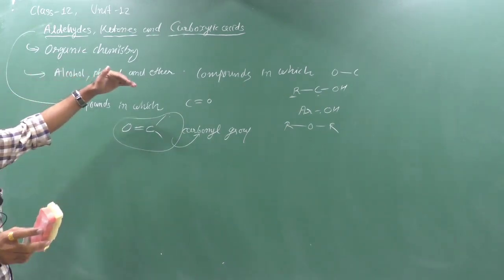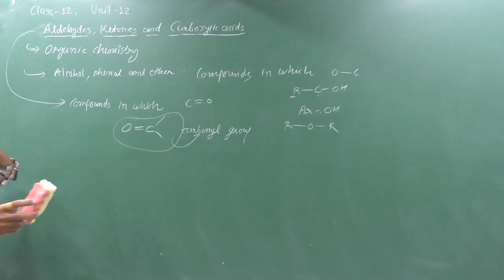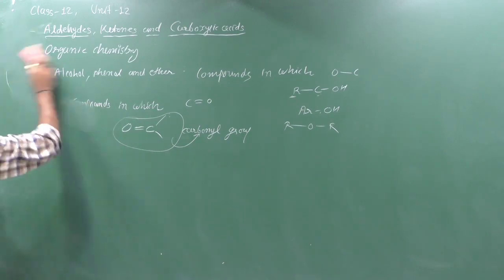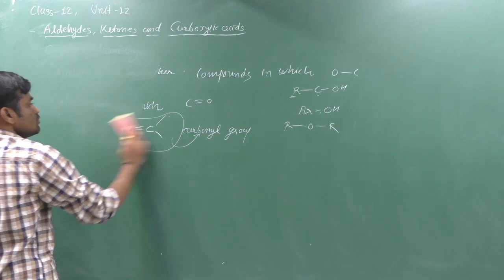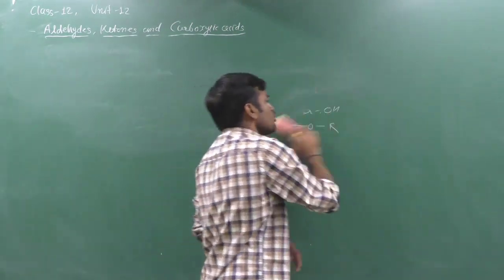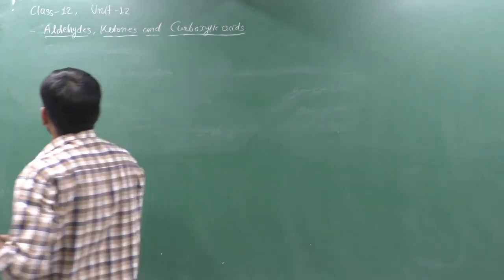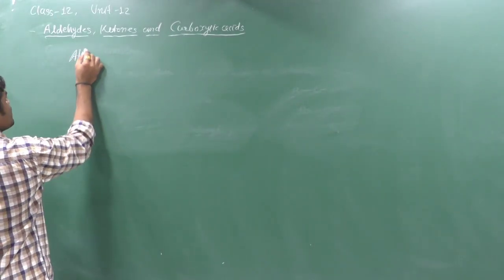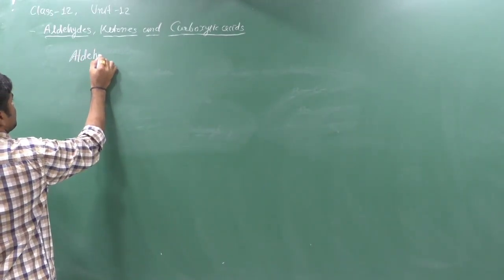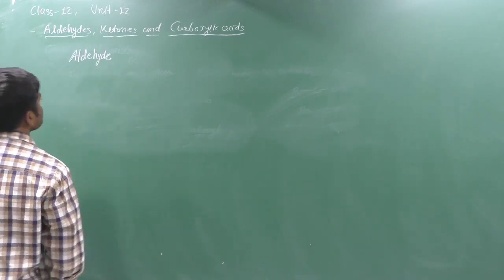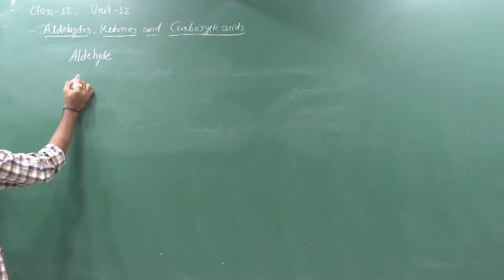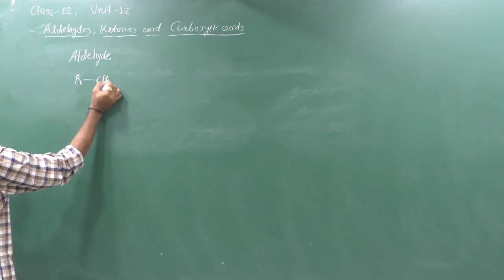In alcohol, phenol and ether, it is C single bond O; here it is C double bond O. Now let us think about the particular formula and structures of aldehyde, ketone and carboxylic acid, and notice the difference between them. For any aldehyde, the common formula is RCHO.